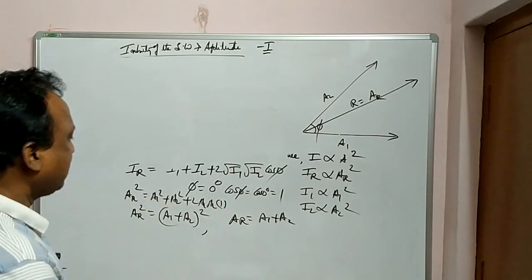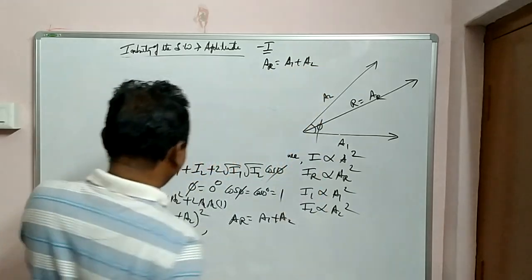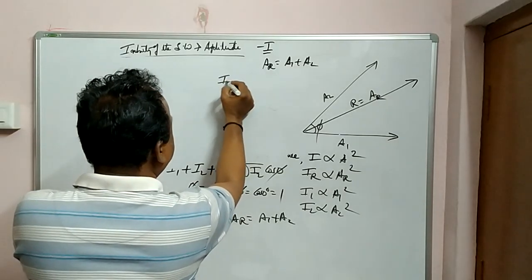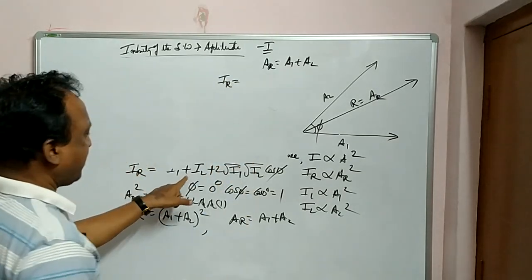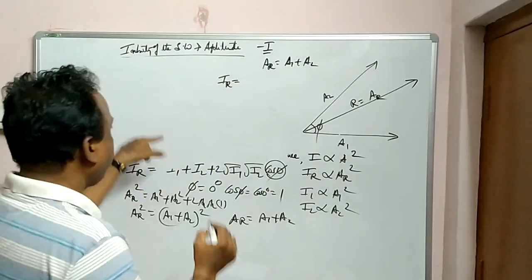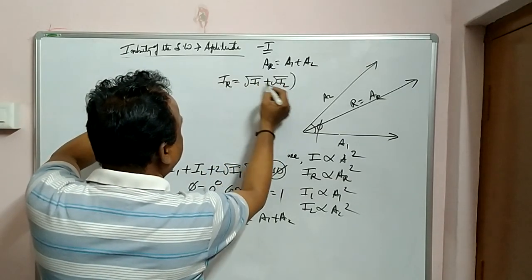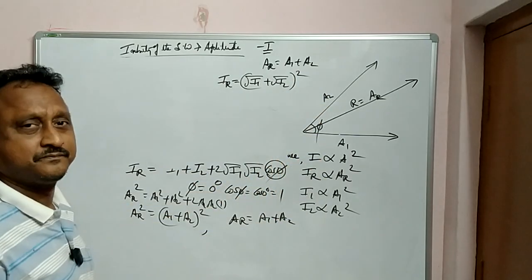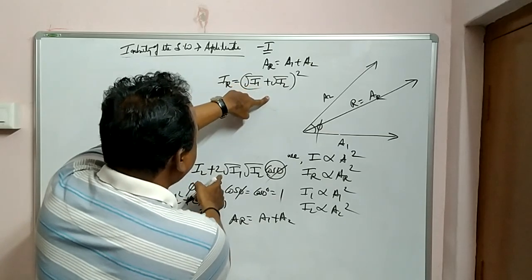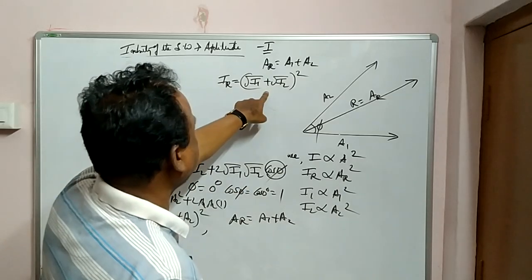Amplitude value ఎంత వచ్చింది నాకు? A resultant ఎంత? A resultant I got it as A1 plus A2. And what is I resultant I got? I resultant ఎంత వచ్చింది? Resultant intensity I1 plus I2 plus 2 root I1 I2 cos phi. ఇక్కడ కూడా for example if you put what? Maximum అంటే cos 0 is 1. అప్పుడు ఎంత అవుతుంది ఇది? Root I1 plus root I2 whole square రాసుకోవచ్చు కదా? అప్పుడు ఏమవుతుంది? A square plus B square plus 2AB. సో ఈ ఫార్ములా రాసుకోవచ్చు మీరు.